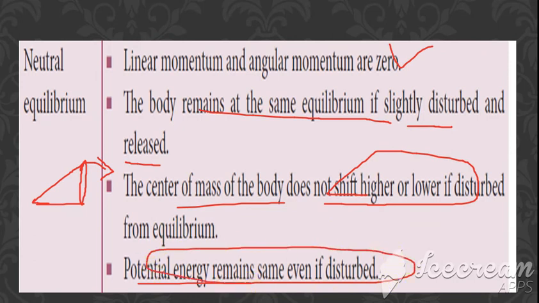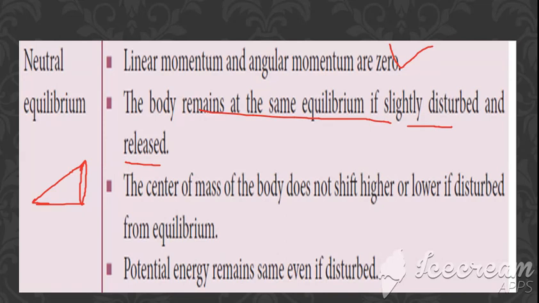Can you see the difference between the first two conditions and this one? In stable, the center of mass shifts higher; in unstable, it shifts lower. Here it does not shift. In the same way, in the first one the potential energy is minimum, in the second one the potential energy is not minimum, and here the potential energy is the same. So these are all the types of equilibrium. Clear? Thank you.